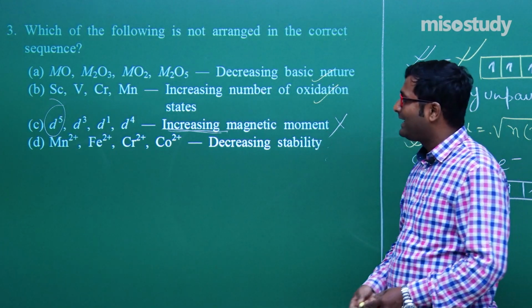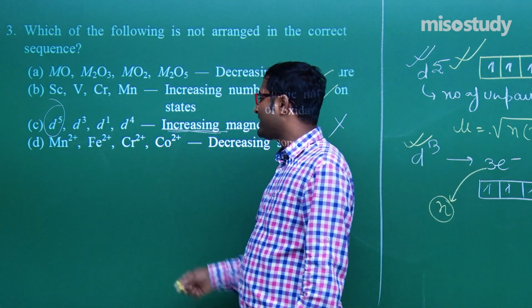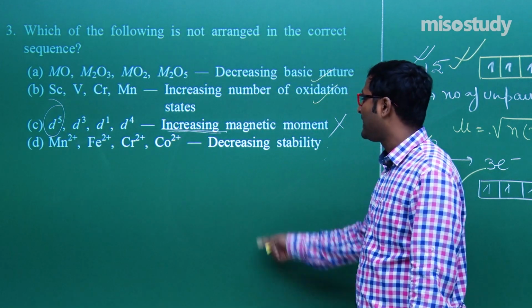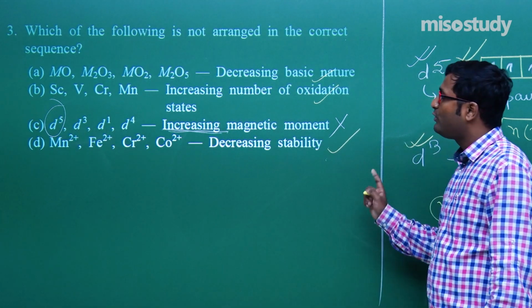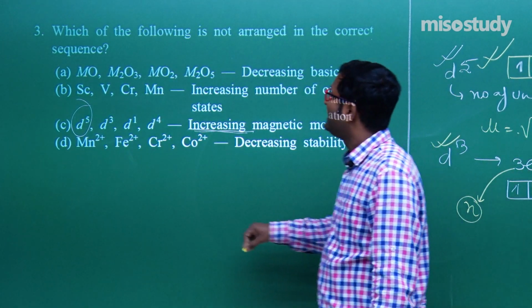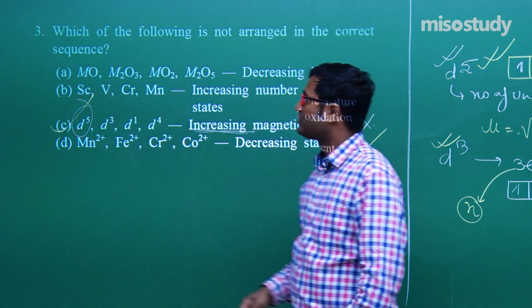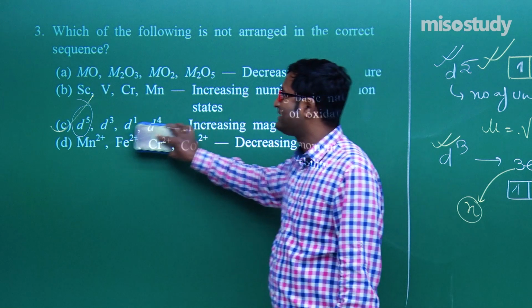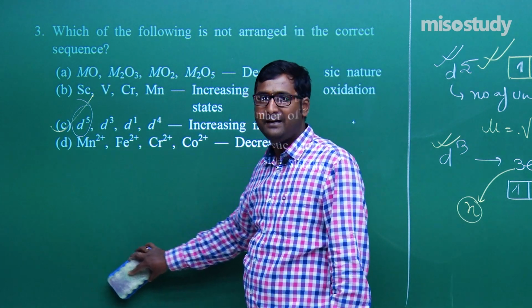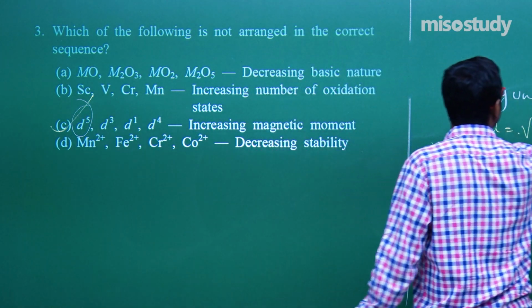Clear to you? And Mn2+, Fe2+, Cr2+ and Co2+, that is the decreasing stability. This is the correct option. So which option is incorrect? That is C. C is incorrect. So for this question, we can say C is the correct answer. Am I right? Yes, sir. Now let's move to the next question.